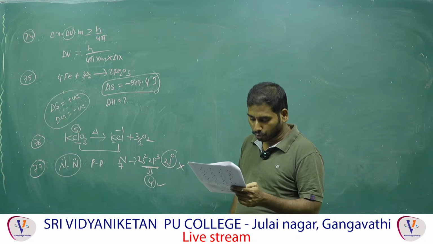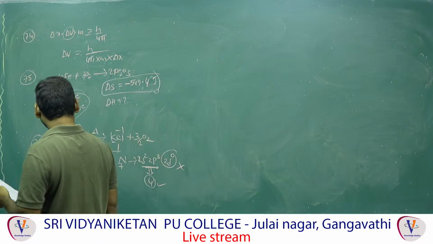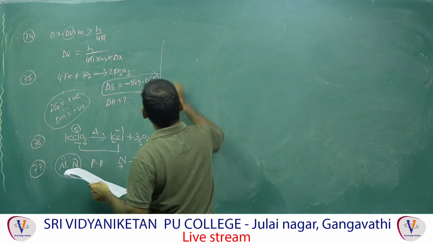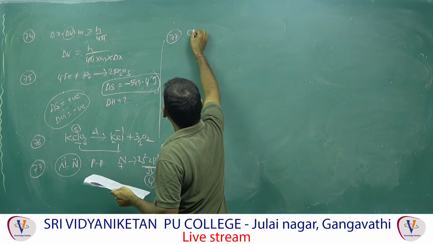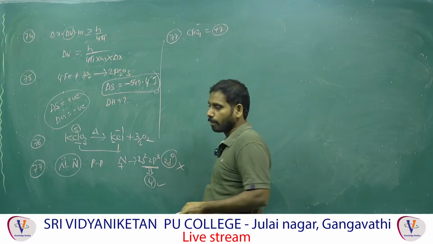What do you have to say finally? Both statements are true. Next, ClO4 minus does not undergo disproportionation. Correct. Why? ClO4 minus has oxidation state plus 7, the highest oxidation state.